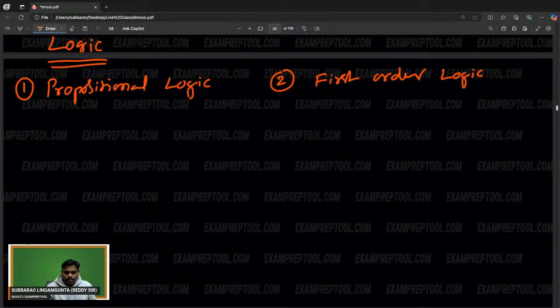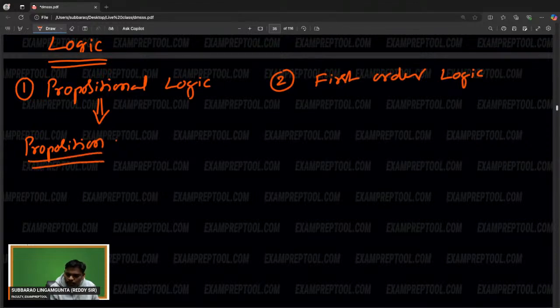There are two things. Now we are going to discuss propositional logic. First of all, what is a proposition? Follow properly. This will give approximately 2 to 4 marks. Minimum 2 marks, maximum 4 marks will come.